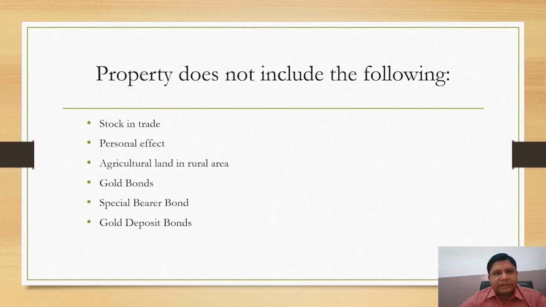Profit on sale of agricultural land in a rural area of India shall not be treated as capital gain. Such income is in the nature of a capital receipt and hence shall not be taxed under any head.